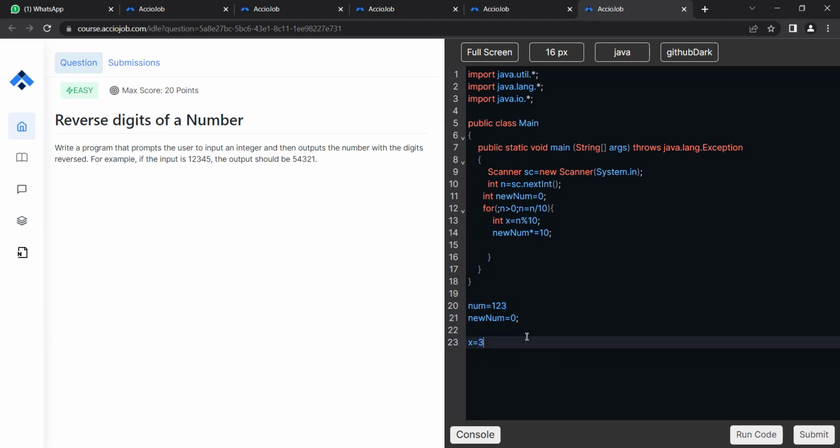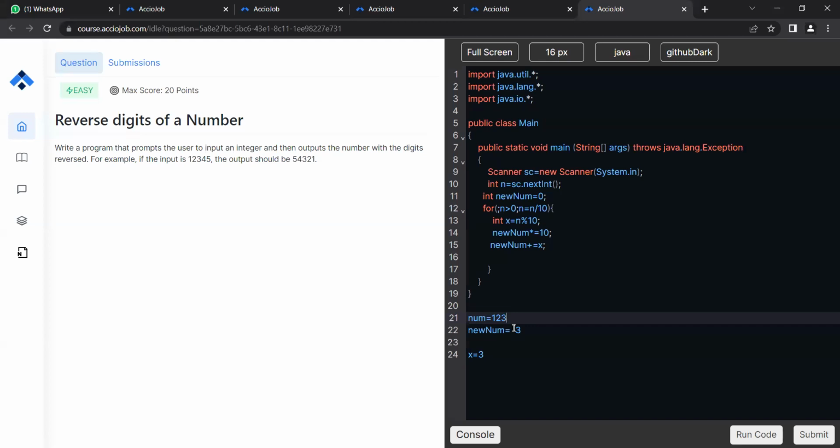So now I need to add it to the 3, right? So first, let's say whatever the number is, if I multiply it by 10, so 0 multiplied by 10 stays 0. Now I need to just add it to the new number, right? So new num plus equals x. What did I do in this line? I basically multiplied it by 10, right? 0 multiplied by 10 still stays 0, right? So adding 3 to it basically makes it 3, right?